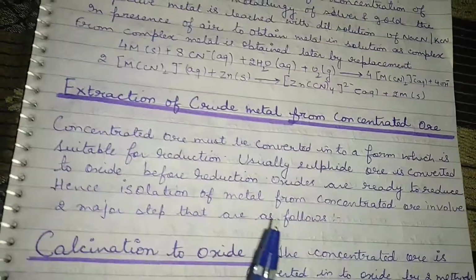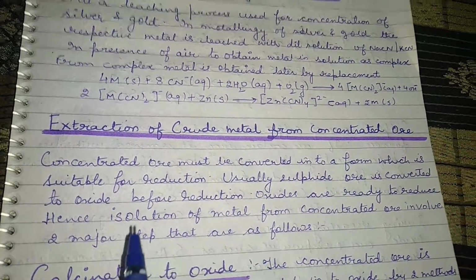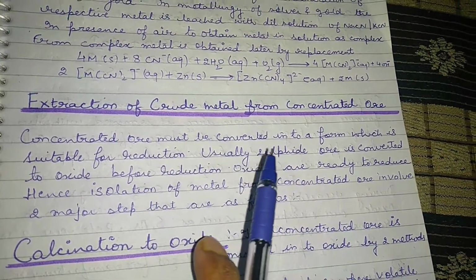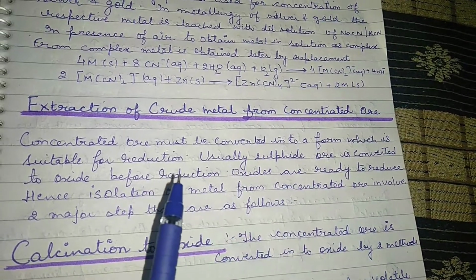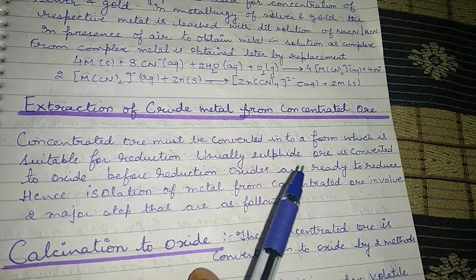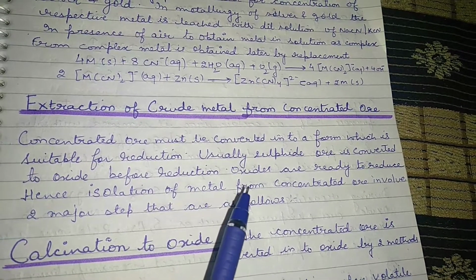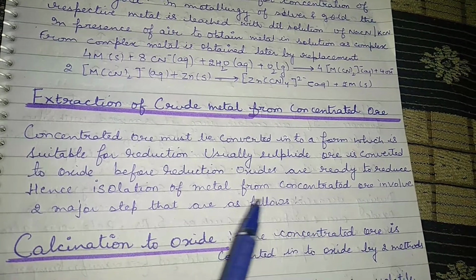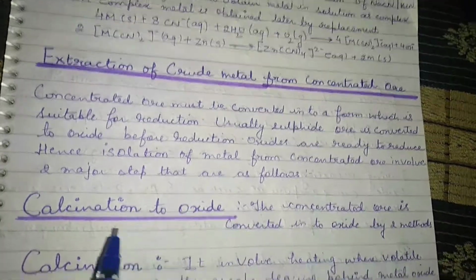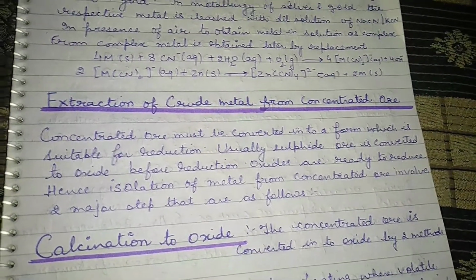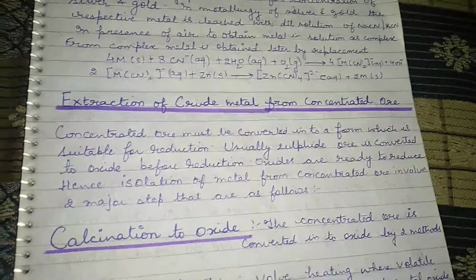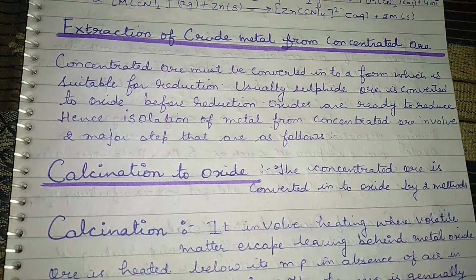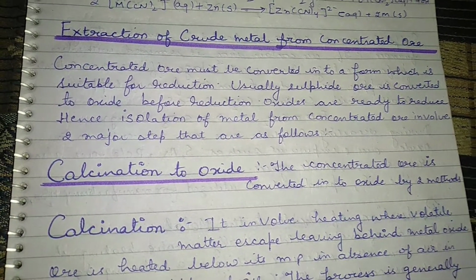Okay, now the third process is the extraction of crude metal from the concentrated ore. The concentrated ore must be converted into a form which is suitable for reduction. Usually a sulfide ore is converted to an oxide before reduction. Oxides are easy to reduce, hence isolation of metal from the concentrated ore involves two major steps, calcination and roasting. I have already discussed in my previous videos the basic difference between calcination and roasting. Calcination is done in the absence of oxygen, whereas in roasting oxides are formed in the presence of oxygen.